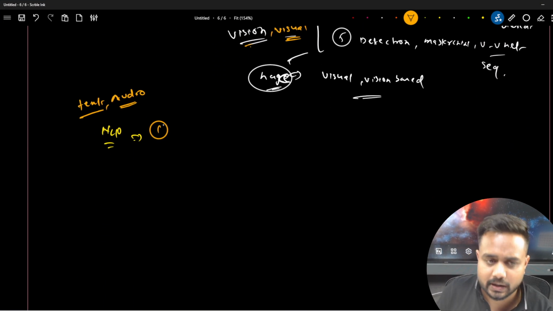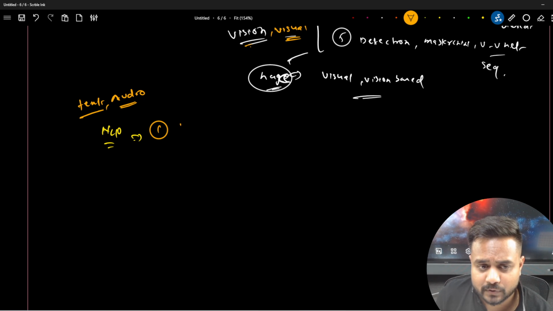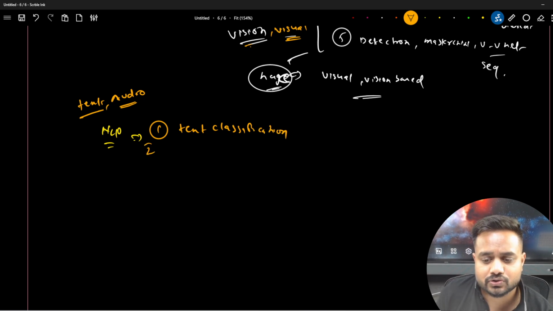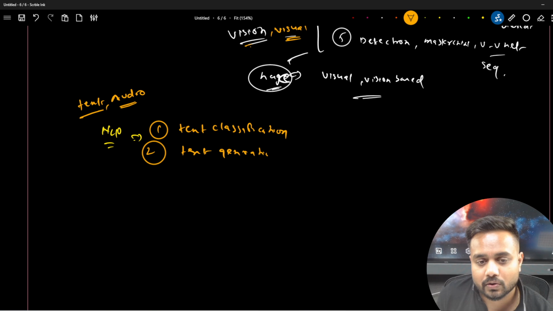Now if we are talking about the NLP, we have different tasks in the NLP. We have tasks like text classification. We have another task, text generation. Now the third one is a chatbot, that comes inside conversational AI.